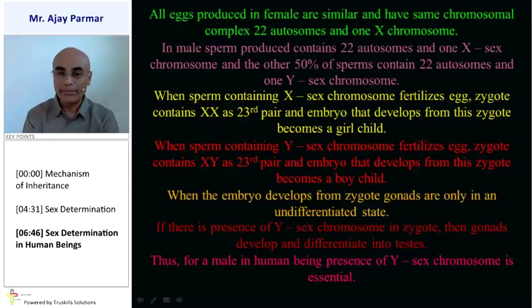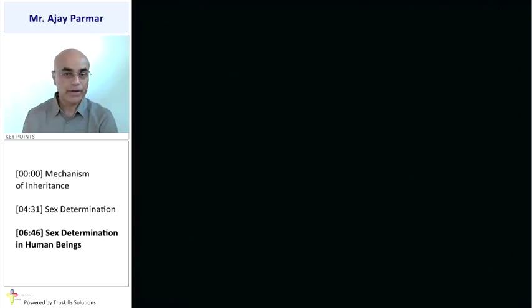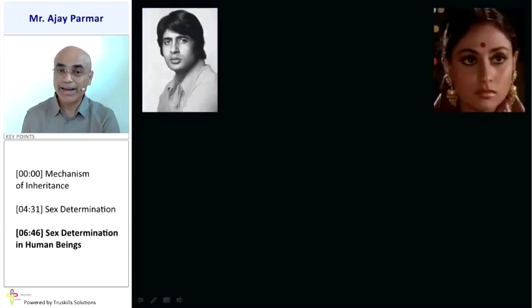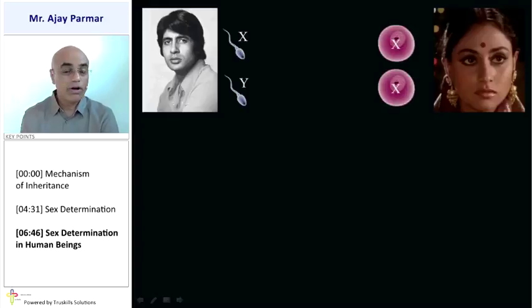So do not blame any lady for giving birth to a particular gender of the child. In fact, that all lies in the hands of nature. Let us try to understand this with the help of a figure. Supposing from the father's side and the mother's side, the father will be containing the sex chromosomal complex of X and Y, 50% of the sperms with X chromosome, 50% of the sperms with Y chromosome. But in case of the ova of the female, that is the mother's side, all of them are going to contain X chromosome only.